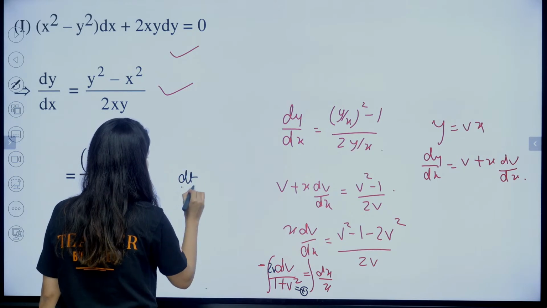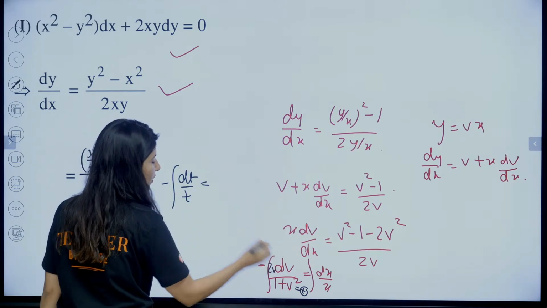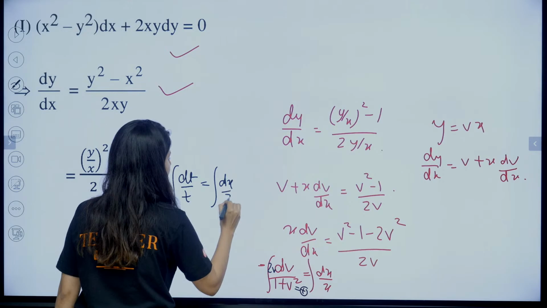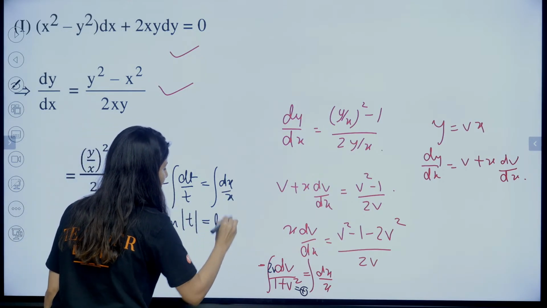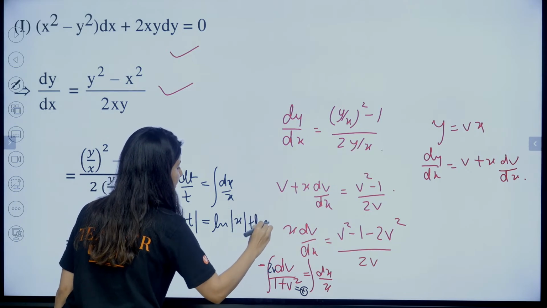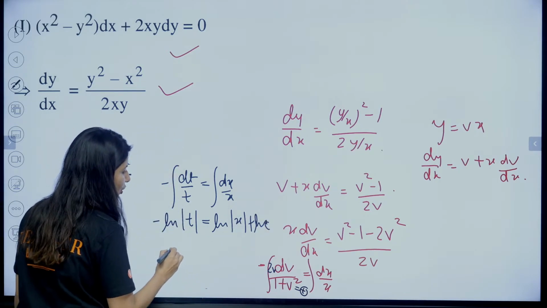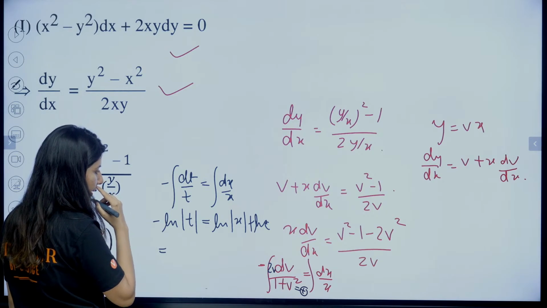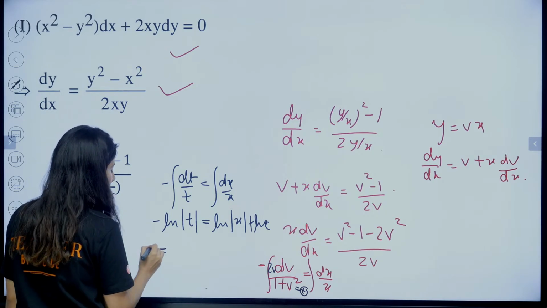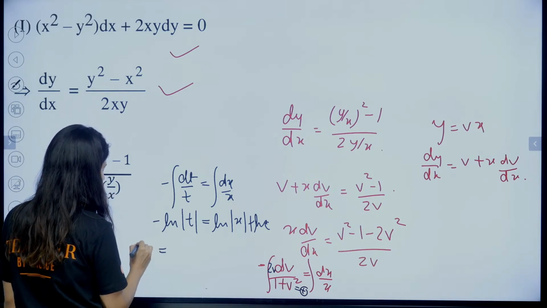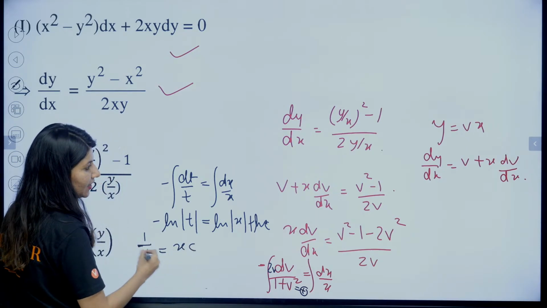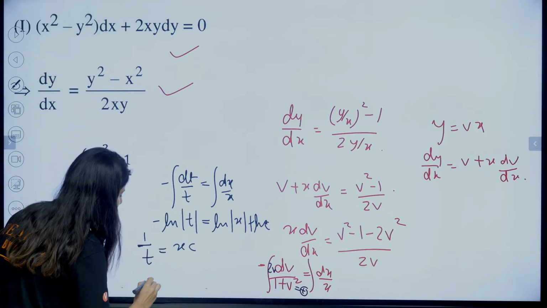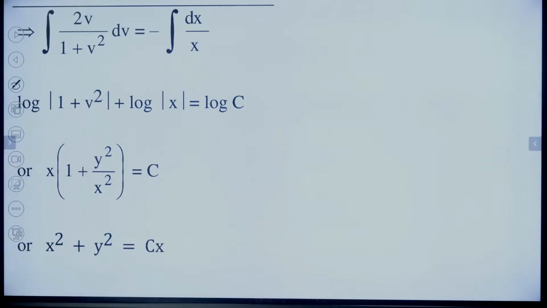So dt upon t with a negative sign will be equals to dx by x, right? So minus of log of mod t is equals to log of mod x plus log of c, right? So this will actually become minus of log t. So 1 upon t will be equals to x into c. What is t? Who is going to tell me? 1 plus v squared, right? So yes, solve it, you will get it.